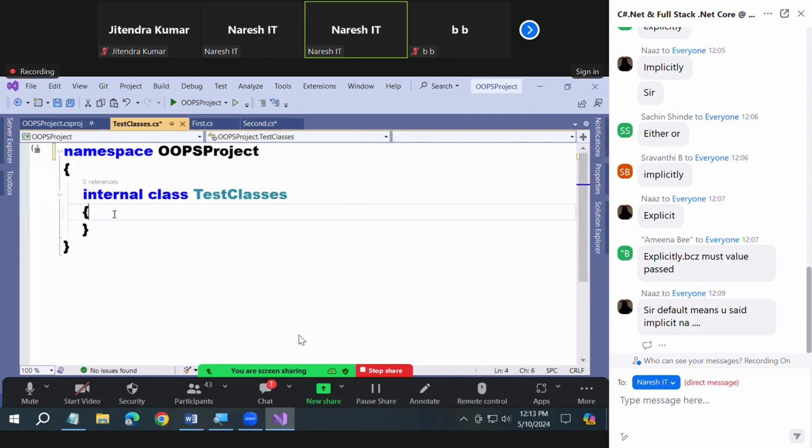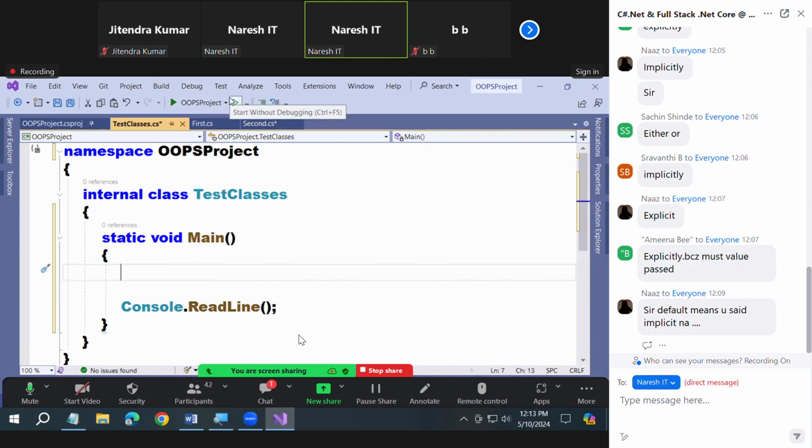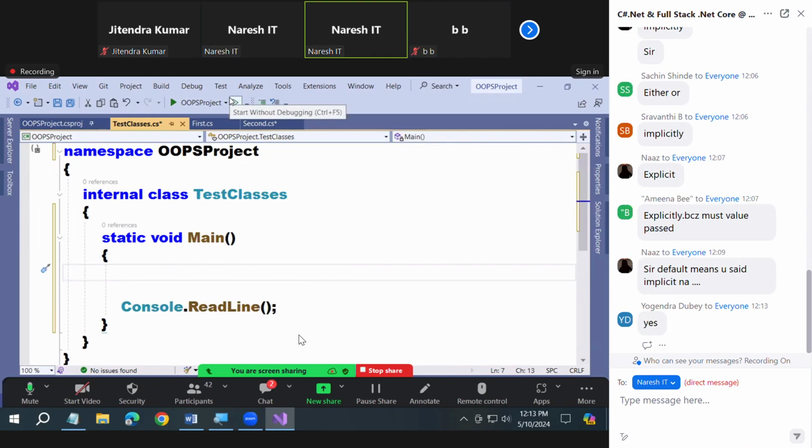Now tell me, can I create the instance of the class first and class second here? Come on. Can I create the instance of the class first and class second here or not? Yeah, we already tested that. You created a Program class instance in the test program and an EMP class instance in user defined types. If that is the case, I can create the class first and class second instances here now.